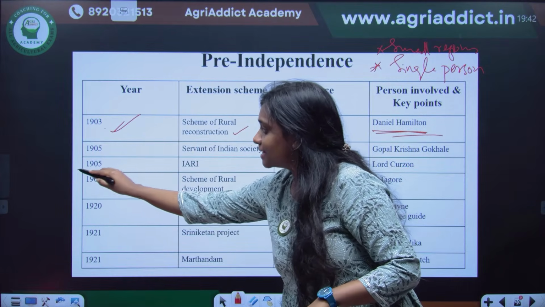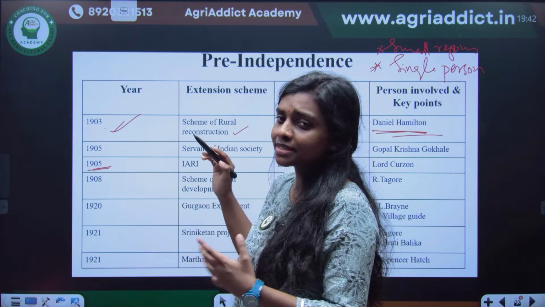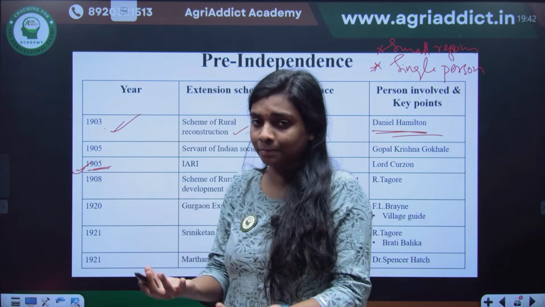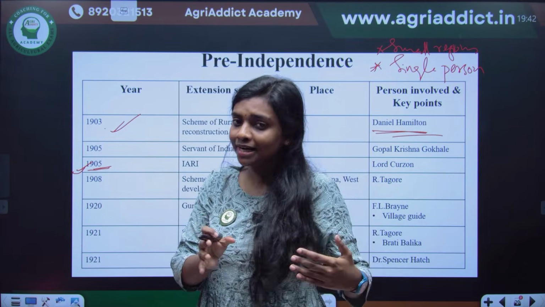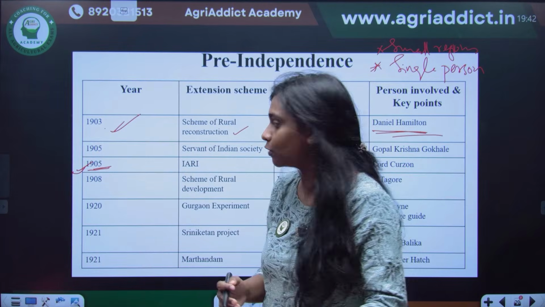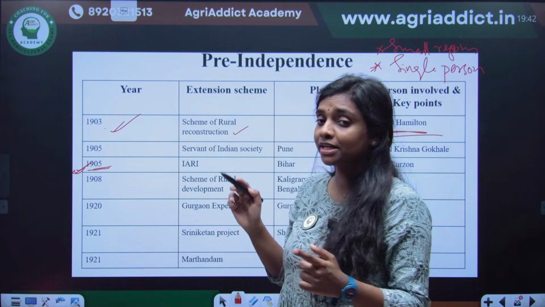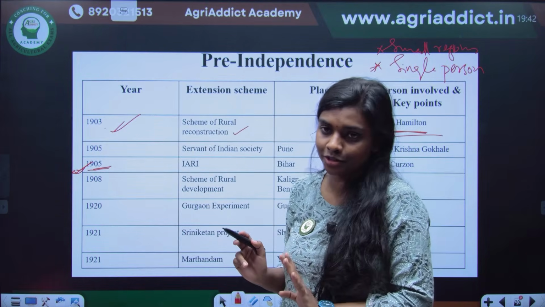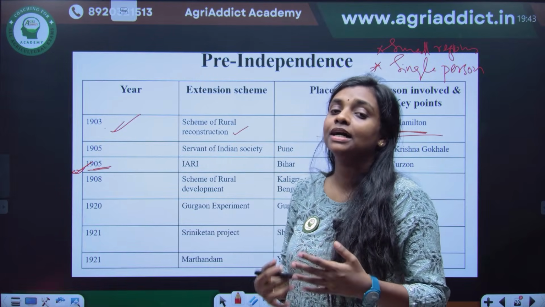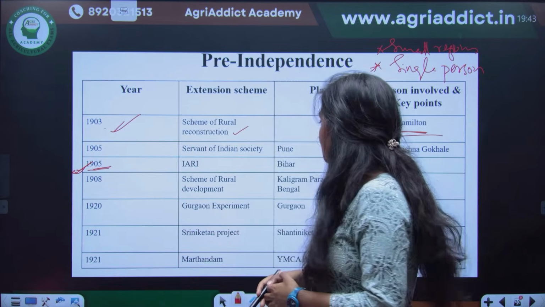See, even though IARI was founded in 1905, we cannot say that it was completely a program from the side of the people. At the same time, some efforts were happening from the government side also. In 1905, IARI was initially known as the Imperial Agriculture Research Institute. In 1947, only after independence, it was changed to Indian Agriculture Research Institute. Before that, it was known as Imperial Agriculture Research Institute.